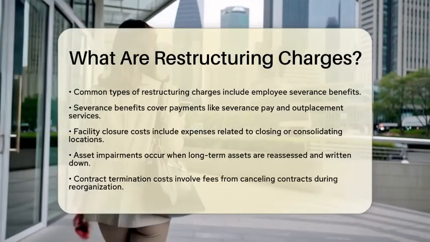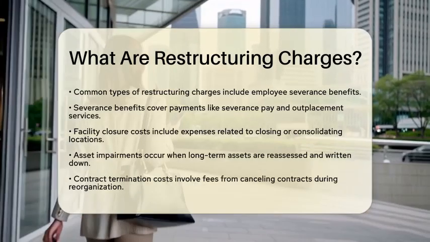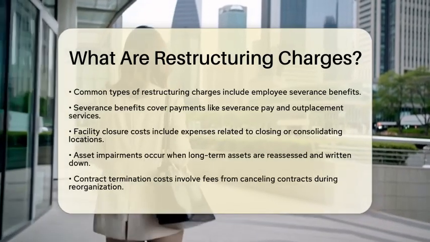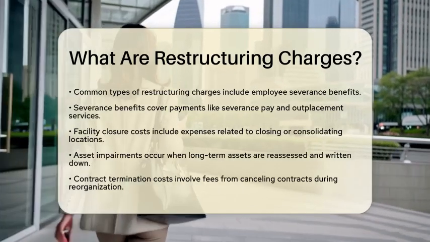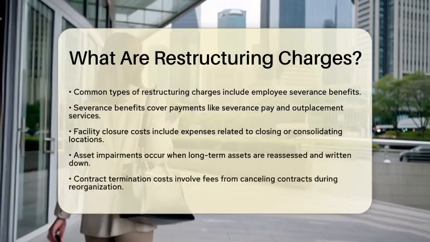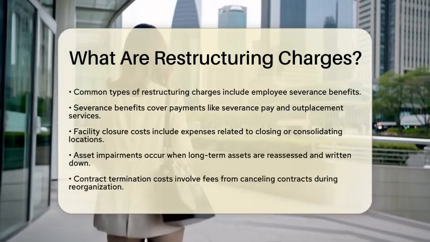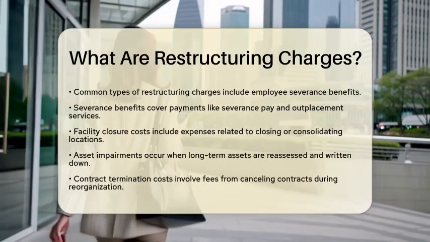Asset impairments are also part of restructuring charges. When restructuring leads to a reassessment of long-term assets, like equipment or buildings, assets no longer expected to generate future economic benefits are written down to their recoverable amount. The impairment loss is included in the restructuring charge.